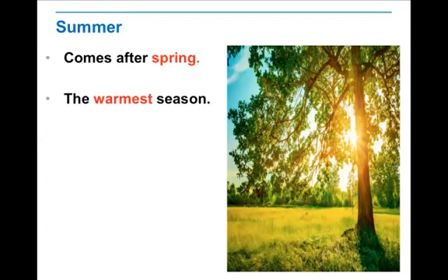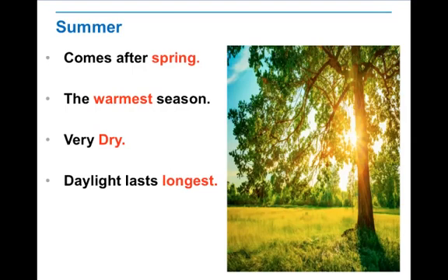This is the warmest season. It's very hot. So in summer, the weather is very hot. It's very dry. No rains. You remember the word dry means no water. It's not raining.